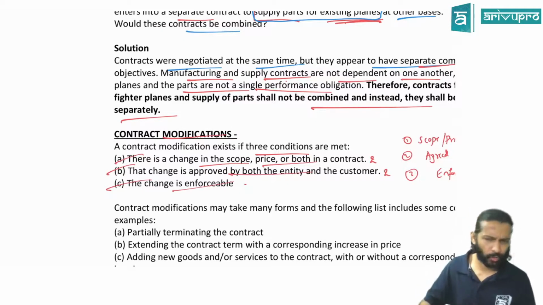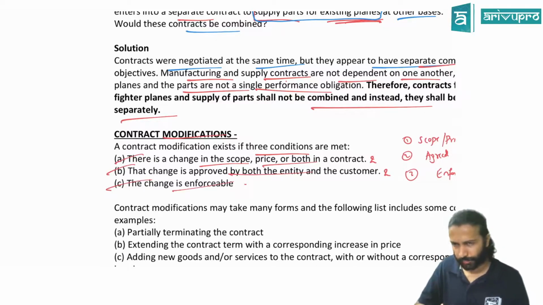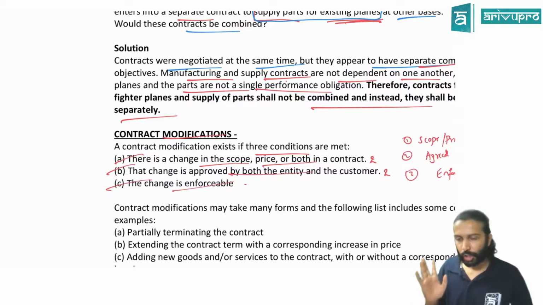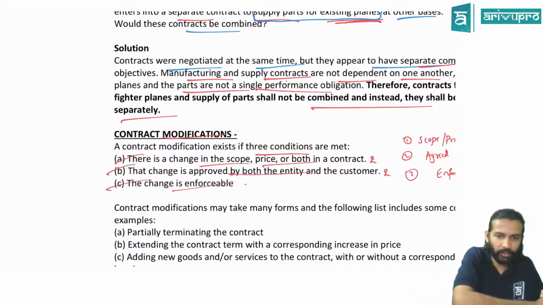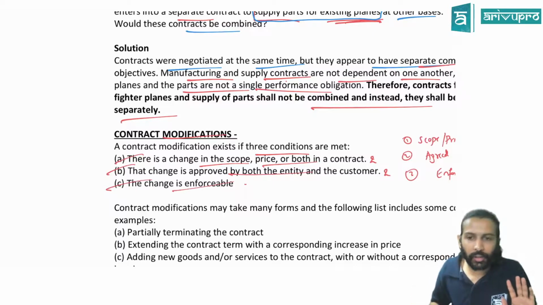Modification could come in various forms like new goods added, new service added, or goods reduced, time increased, time reduced, price increased, price reduced. All this we can treat as contract modification. Now the moment a modification comes, what will your mind think? Should I treat it as a separate contract or should I merge it with the old one?